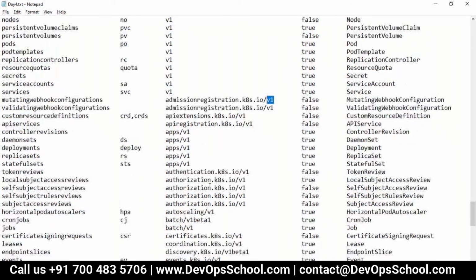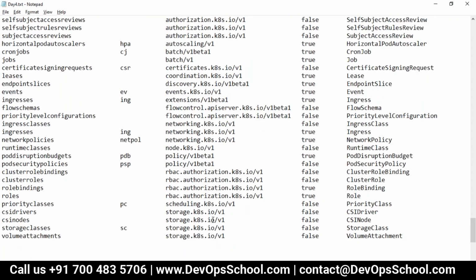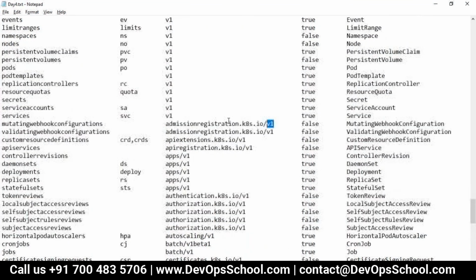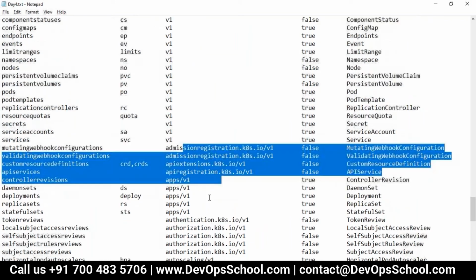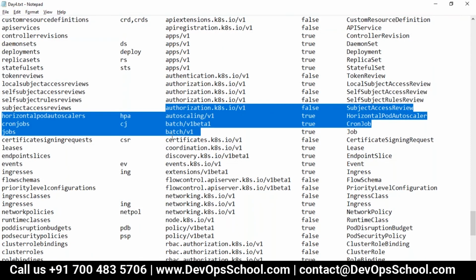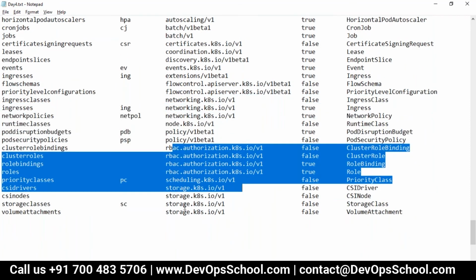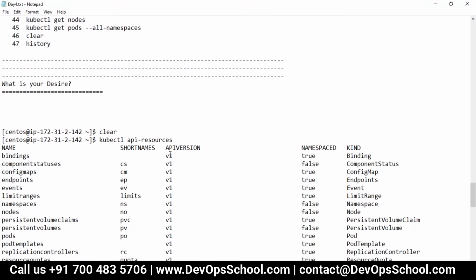Now you see most of these are V1, version 1, but some of these you will see V2 also. I'll check the version and show you which are V2. Still V1, here V1. So guys, did you understand this concept? What is the API version? All of you?